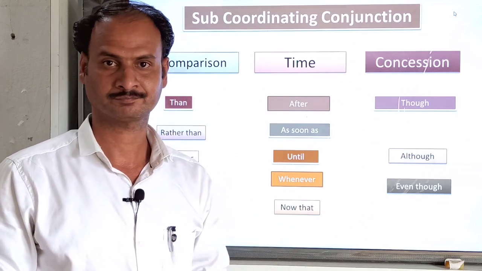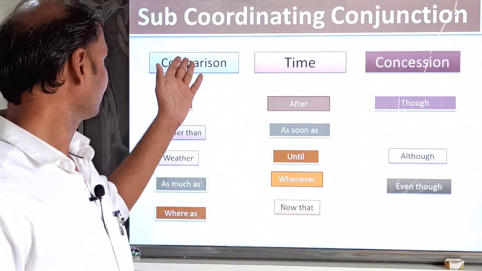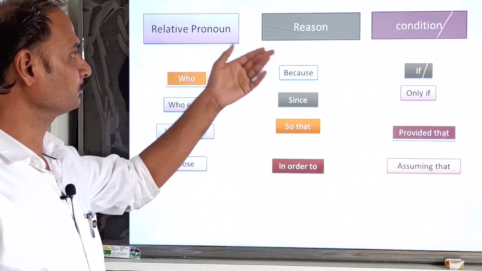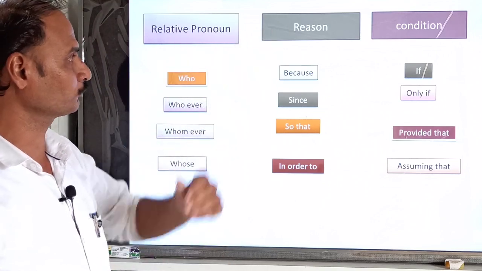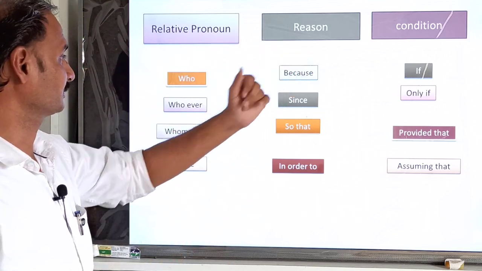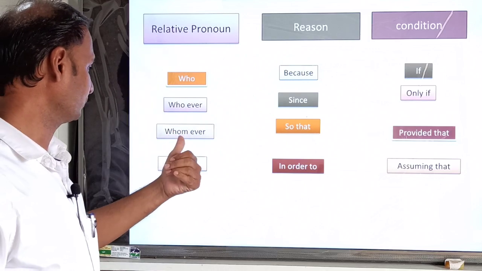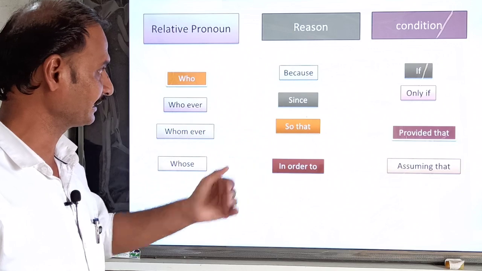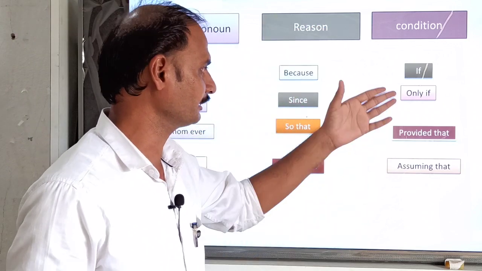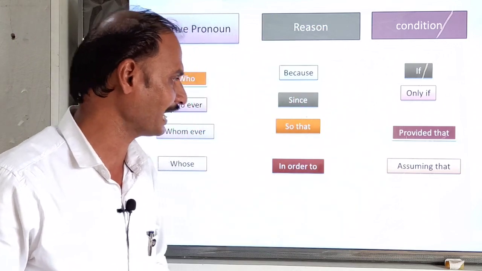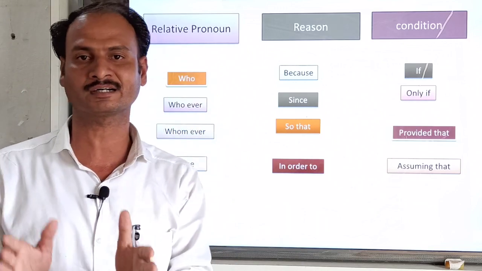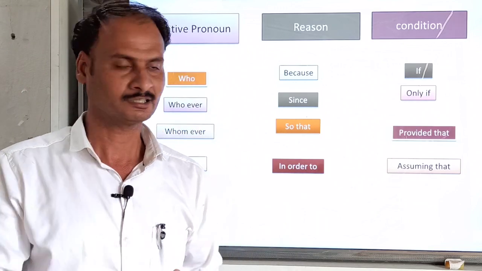Next, another examples you are watching on the screen: relative pronoun, reason and conditions. So who, whoever, whomever, whose. In the reason category: because, since, so that, in order to. Then in condition: if, only if, provided that, assuming that. Okay, so we will take one example from the relative pronoun, how to connect both nouns in one sentence.